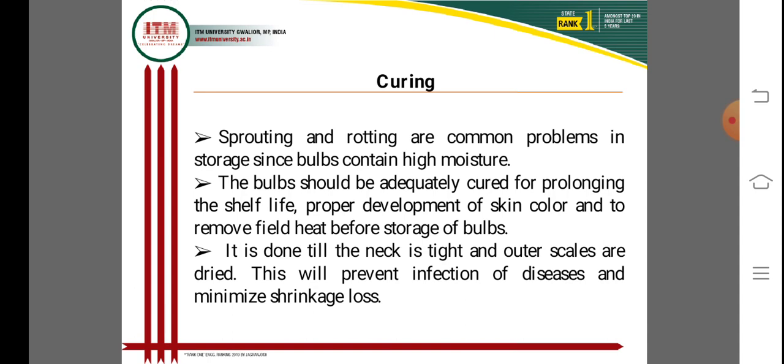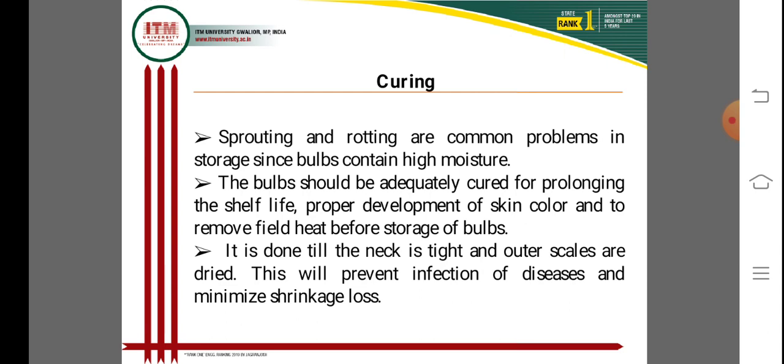Next is curing of the onions. Sprouting and rooting are common problems in storage. Since bulbs contain high moisture content, this can increase the common storage problems. So bulbs should be adequately cured to prolong shelf life and allow proper development of skin color, and the field heat should be removed before storage of the bulbs.